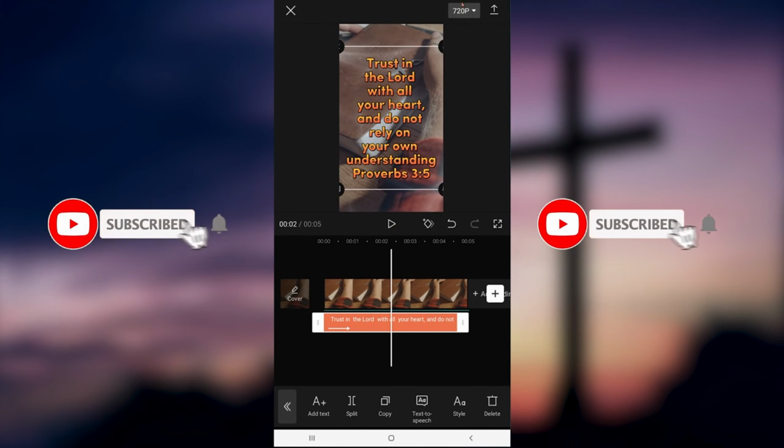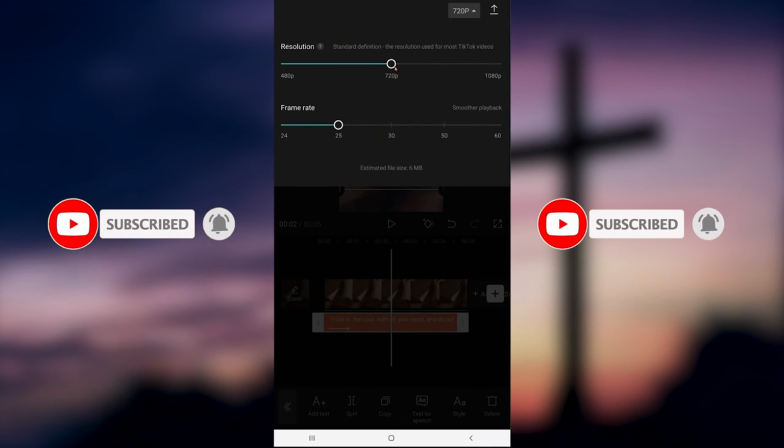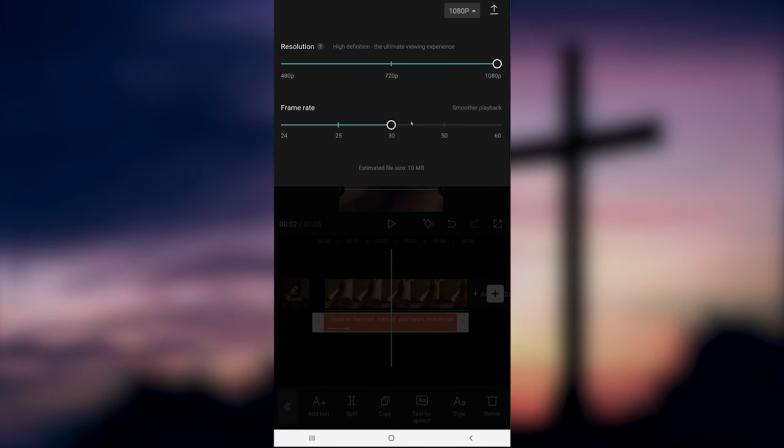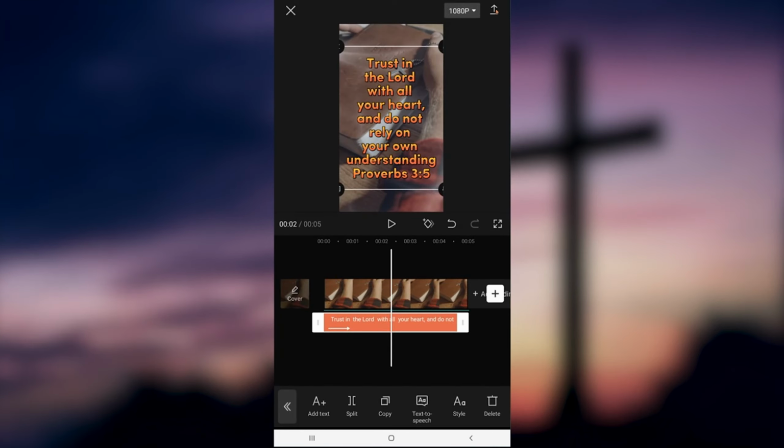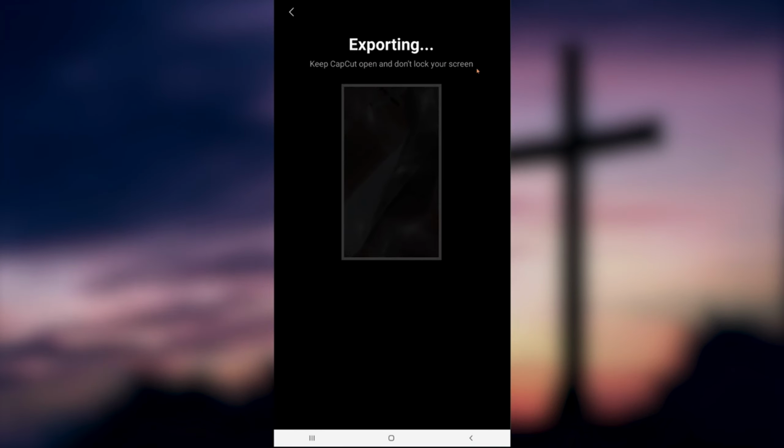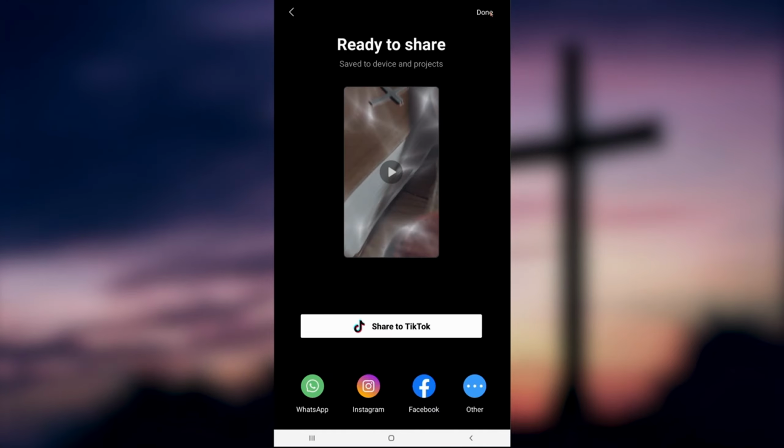Now, you do want to come up here to where it says 720p, change that to 1080p, and change it to 30 frames per second. 30 frames per second is kind of the YouTube standard, and then you're going to export it. And exporting is going to take a second, so we'll pop back in after it's done. Okay, so now it's done. You can go ahead and click done.